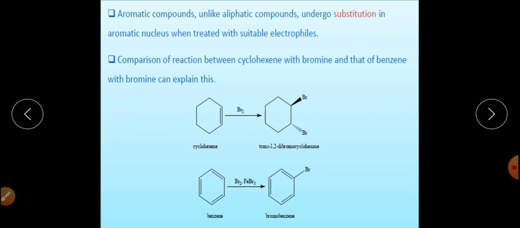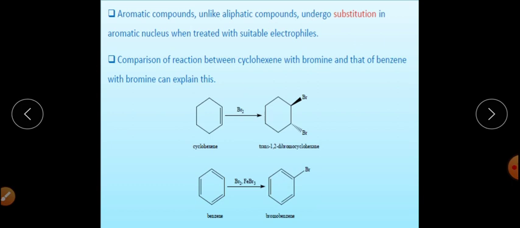In cyclohexene you have only one double bond, but here you have 3 double bonds. Still, this benzene ring cannot undergo addition reaction with bromine. It will not give the test with KMnO4.